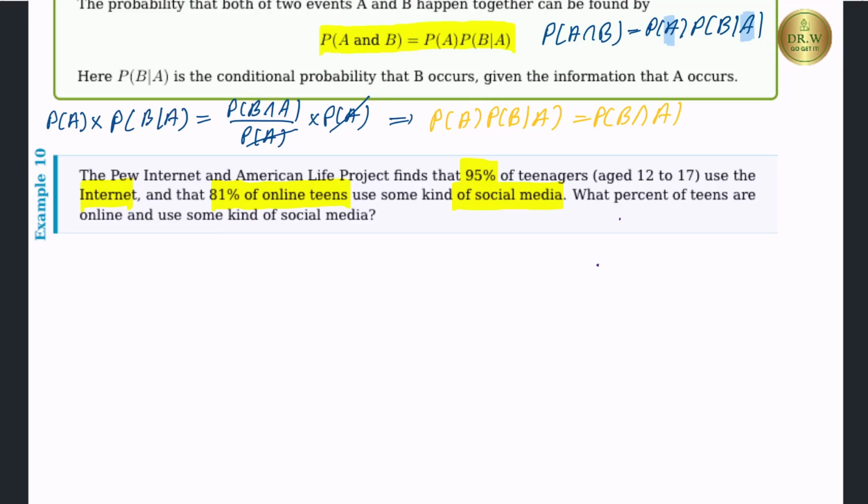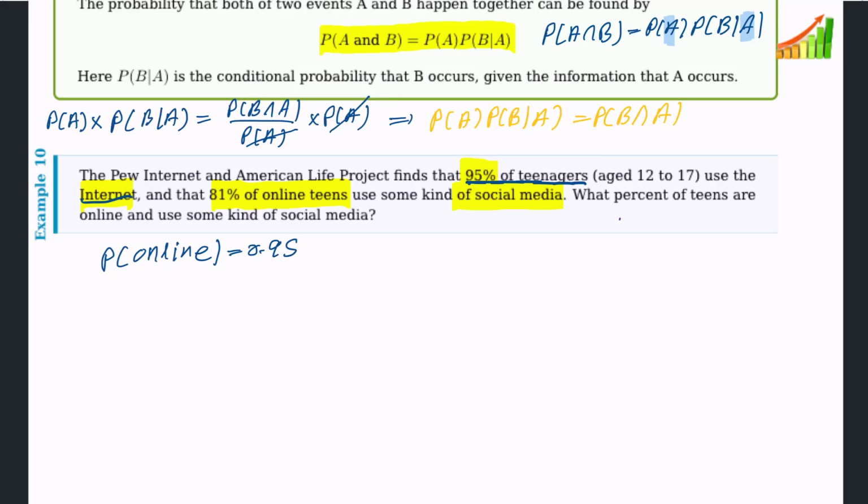First, we need to understand how many events we should consider, then write down the given information. Right, you see here the teenagers, 95% of teenagers use the internet. Therefore, I can say probability of online equal 0.95.